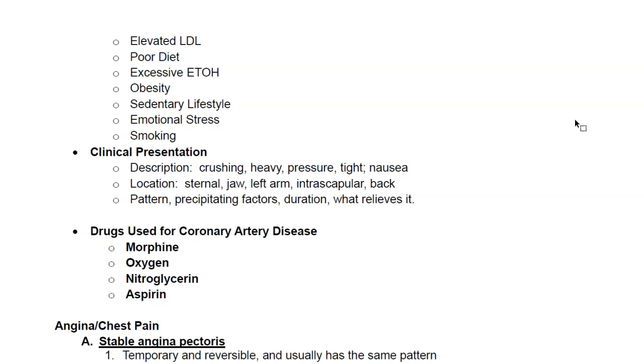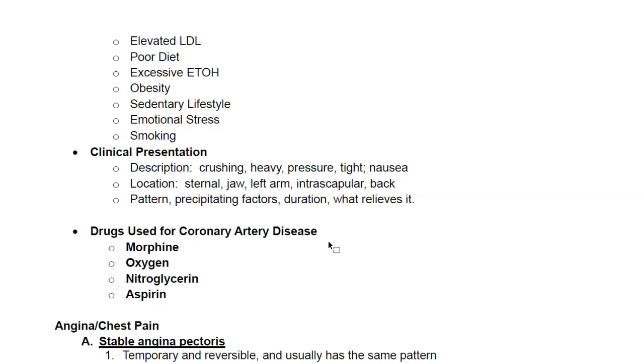Now, there are drugs used for coronary artery disease, and please memorize this. So you have your MONA, M-O-N-A. So morphine, oxygen, nitroglycerin, and aspirin. So these are medications that we use for coronary artery disease. So if you have a patient having chest pain, these are your interventions usually. Morphine, you give the patient oxygen, and you give the patient nitroglycerin and aspirin.